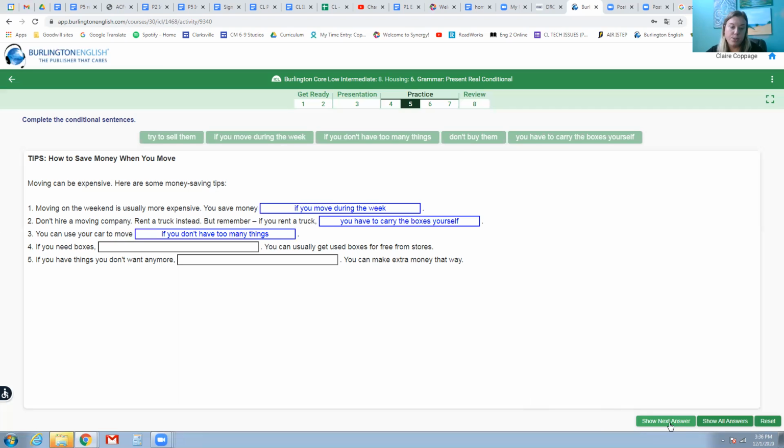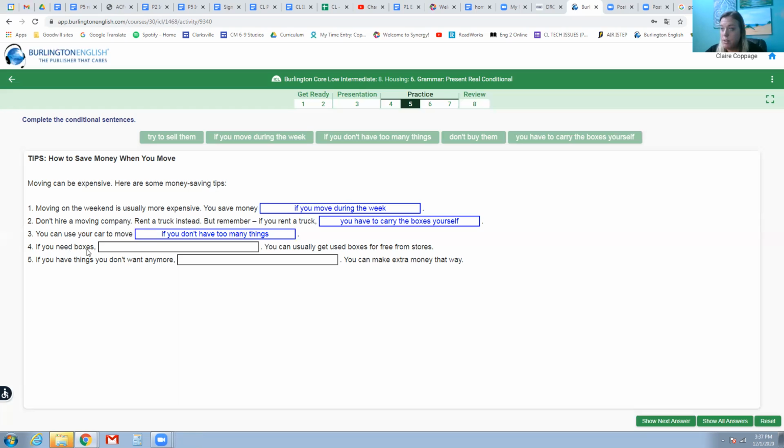Number 3, you can use your car to move if you don't have too many things. I used my car to move in the dorms when I went to college. I had a very small dorm room. I did not have many things. So every year I would move out with my little car and I moved back in. Everything fit in my car.